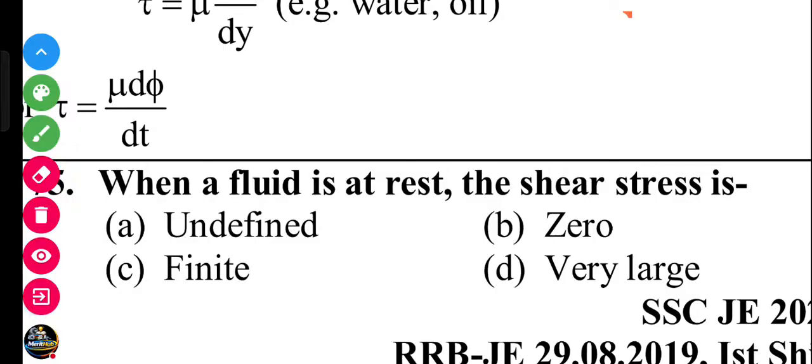Question number 75. When a fluid is at rest, the shear stress is: A undefined, B zero, C finite, D very large. If you know the answer, please comment the answer. I give you 5 seconds. B zero. In the fluid at rest condition, shear stress is zero.